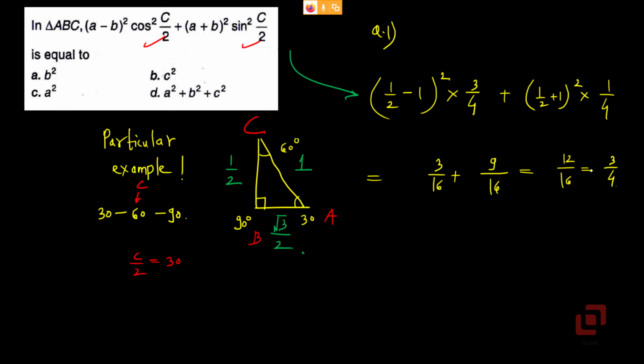Okay, now we need to pick that option which gives us 3 by 4. What is B squared in our case? 1. C squared is 3 by 4. So it is C squared. Is A squared the correct one? No. A squared is 1 by 4. And addition of A squared, B squared and C squared, which is 1 plus 1 by 4 plus 3 by 4, that is 2. So clearly that is not right. So the correct option is B.